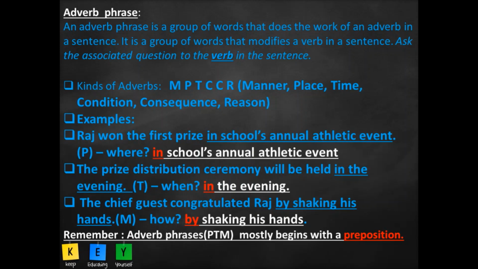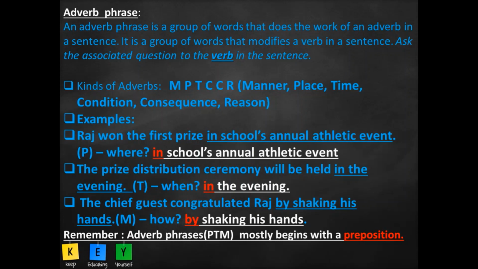Ask the associated question to the verb in a sentence. What do I mean by associated questions? Just as we had one associated question for the noun phrase and similarly for adjective too, here too we have associated questions for the kinds of adverb. Now adverbs have a few kinds. There are approximately 10 important adverb kinds, so each one has its own associated question.